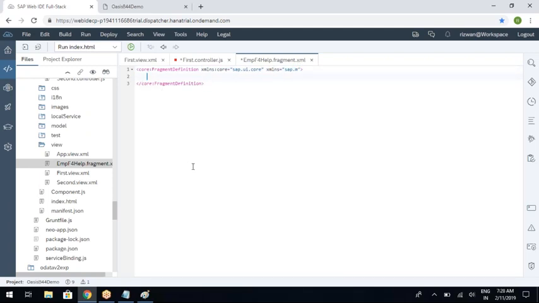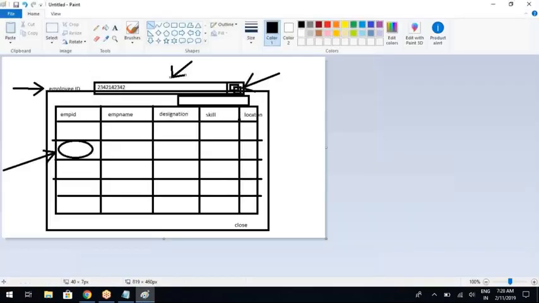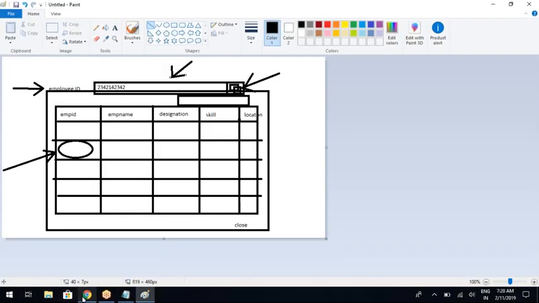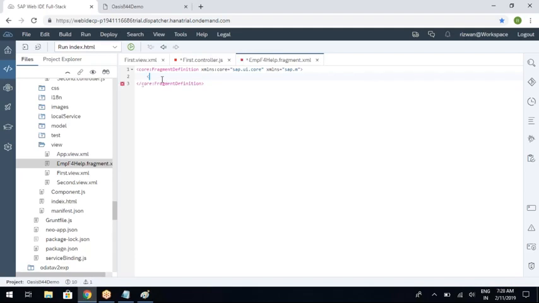right? Now inside this particular fragment, you need to create your pop-up dialog with its content. As I have written, dialog with its content, so I'm creating the pop-up dialog now. So this is the dialog.